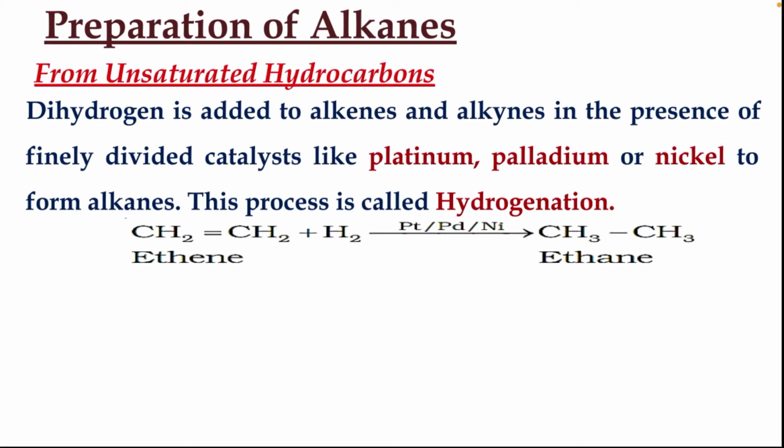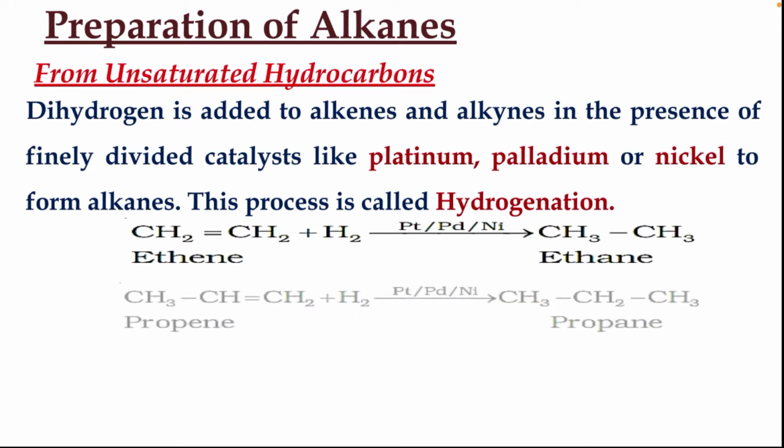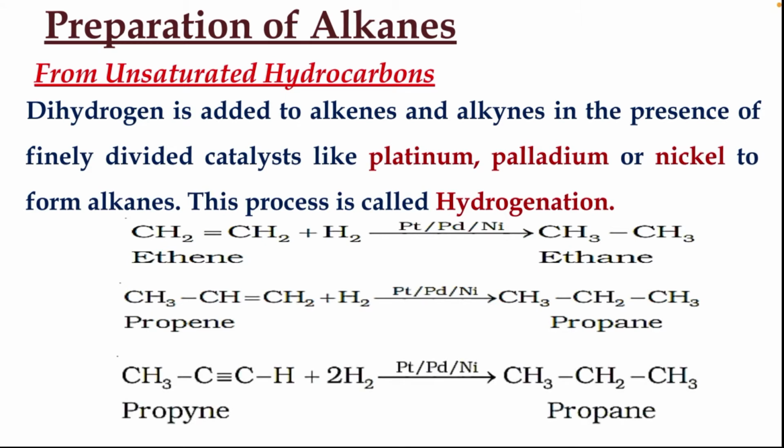In the first case we have ethene, CH2=CH2 plus H2 in the presence of Pt, Pd or Ni, which produces ethane. Let's take another example. CH3CH=CH2, propene, on hydrogenation produces propane. That is, addition of hydrogen takes place. One more example. Propyne, CH3C≡CH plus 2H2 gives CH3CH2CH3, that is propane is formed.